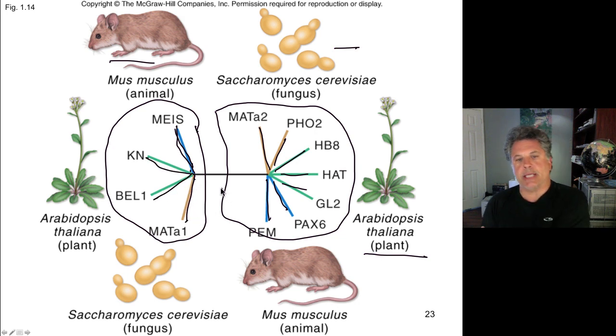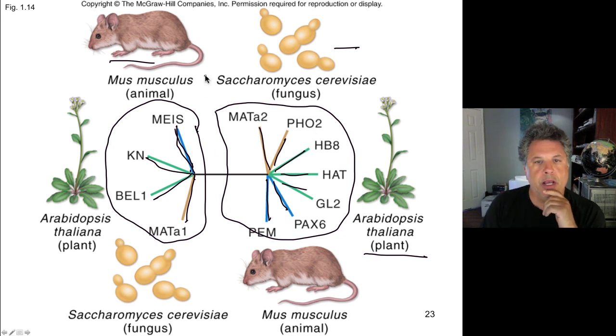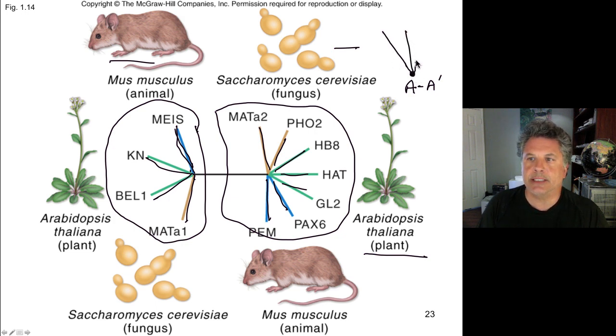And what this suggests is that very early in eukaryotic evolution, an ancestral homeodomain gene existed. And that gene became duplicated. So there were 2 copies. And this copy gave rise, let's say, to this family.